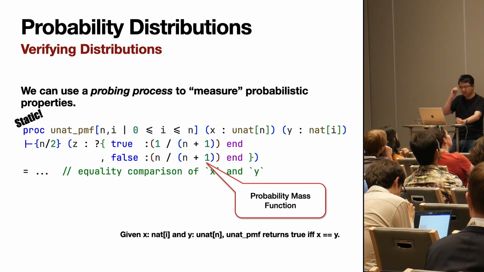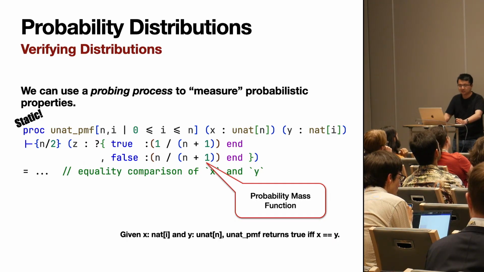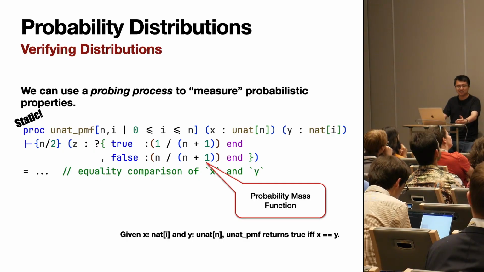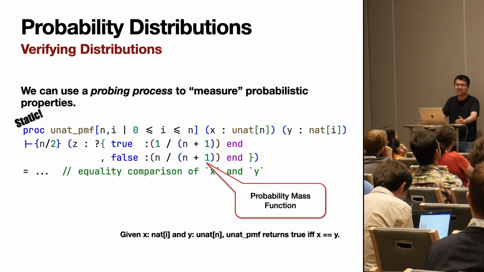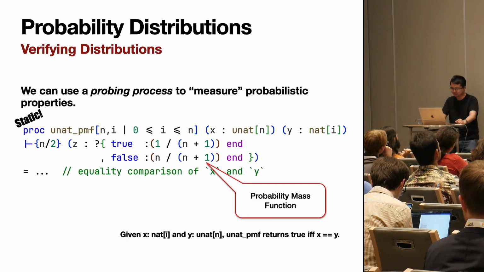And we can do this for even more complicated distributions. One of the things that I tried doing was to do it for the maximum of 2 uniform distributions. I basically just had ChatGPT tell me the mathematical probability mass function. I copy and pasted it in, and I type checked.